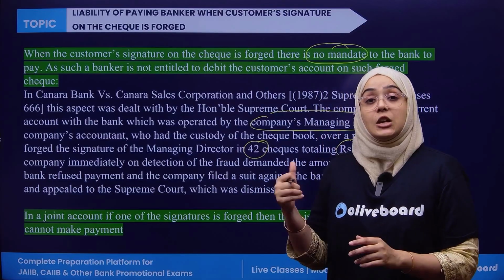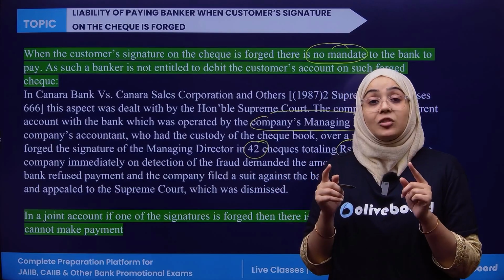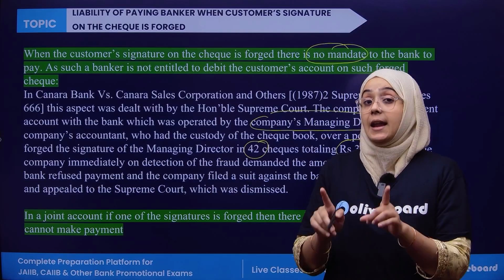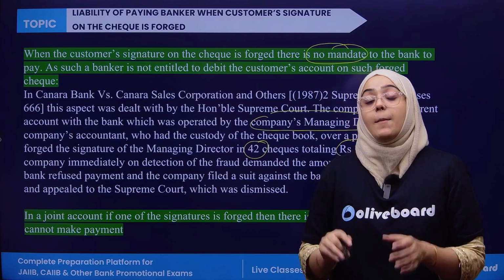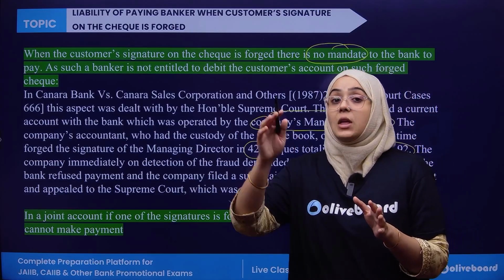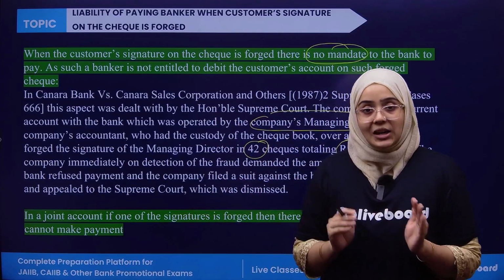It means the bank has to return that money to the company. Why? Because the signature has been forged, and it is the responsibility of the paying bank to cross-check and verify the signature in every case. The bank went to the Supreme Court with an appeal. The Supreme Court rejected the appeal.